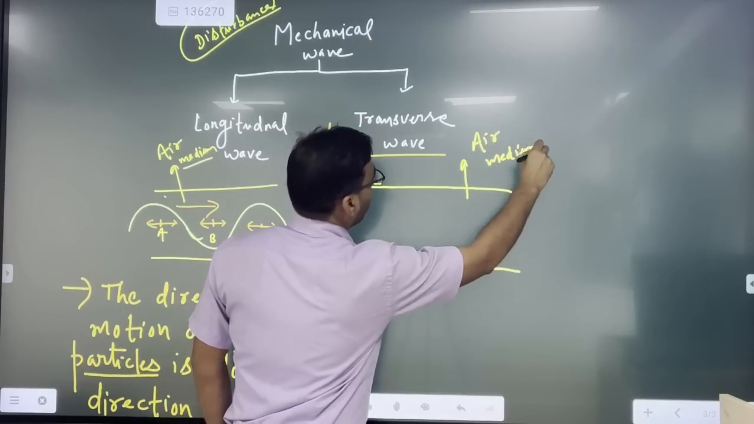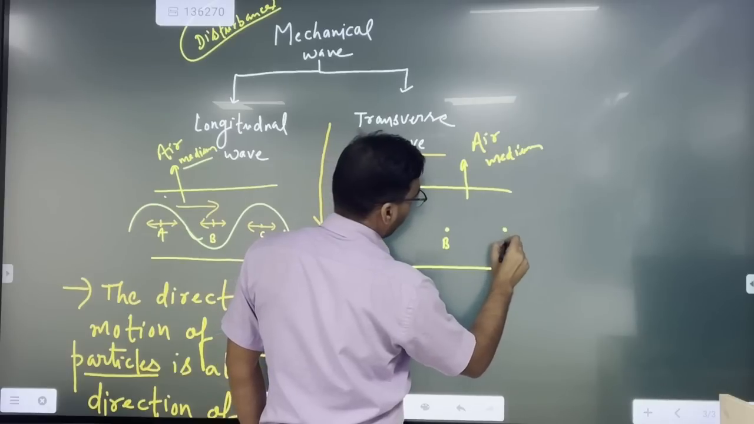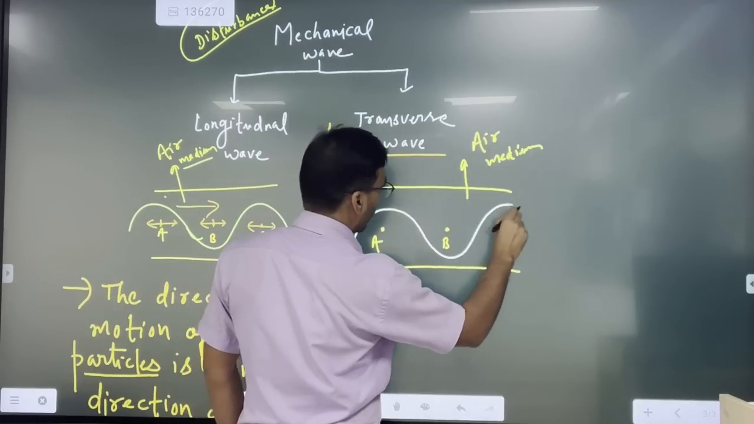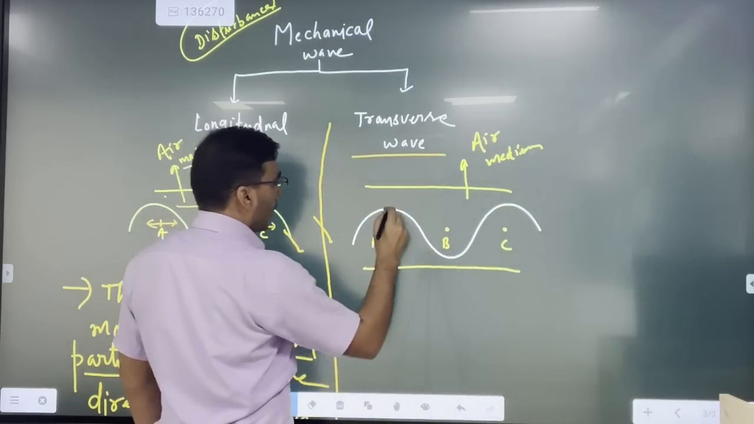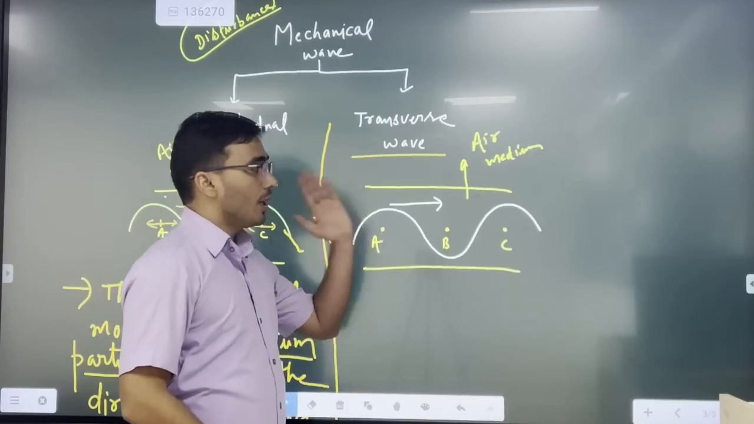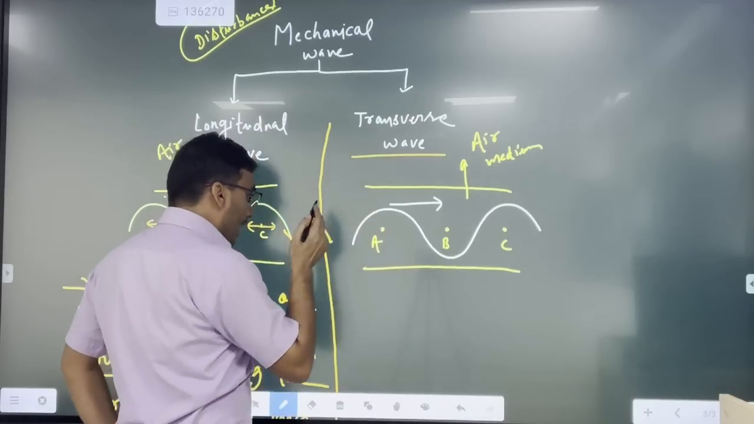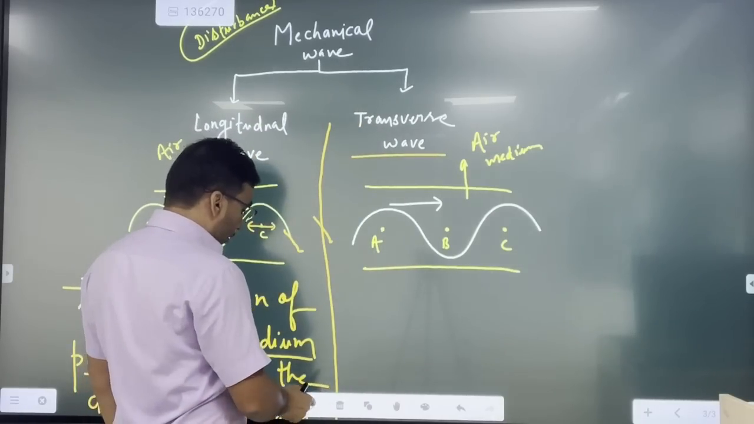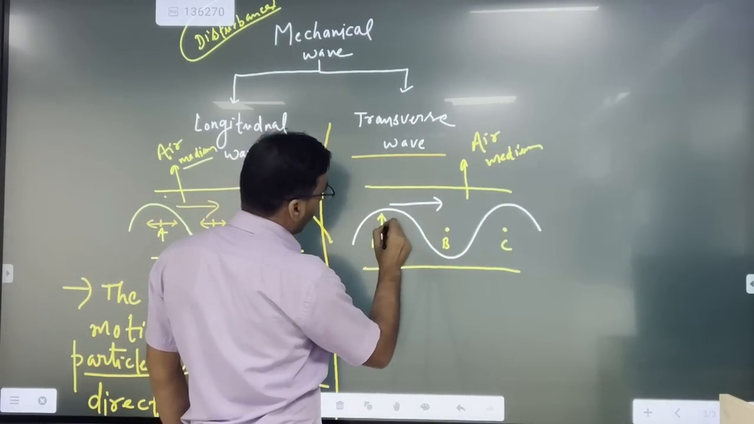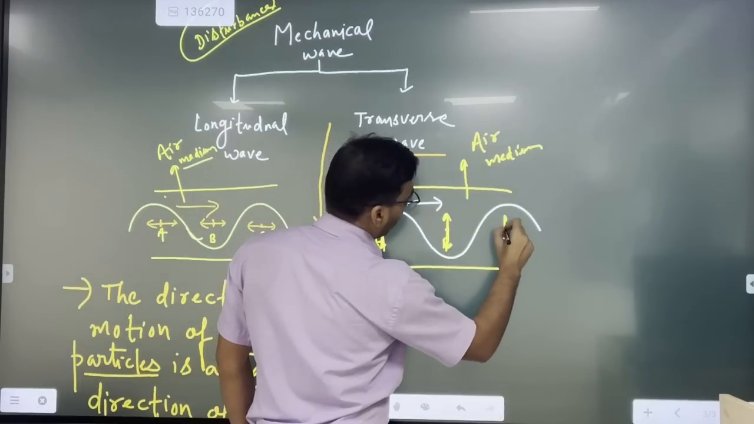This is the air medium, and I have taken some particles like A, B, and C. These are the medium particles. Now any wave is entering, right? What will happen in this case? As you can see, the motion of the wave is along this direction, along the x-axis. Suppose I assume this is the x-axis, so the direction of the motion of the wave is along the x-axis. And in case of a transverse wave, what happens? The medium particles start oscillating about their mean position in the direction perpendicular to that of the wave.